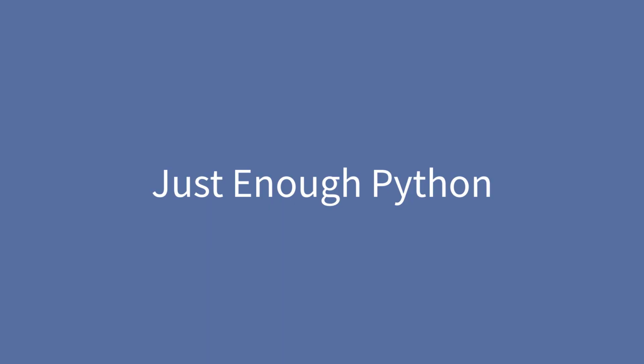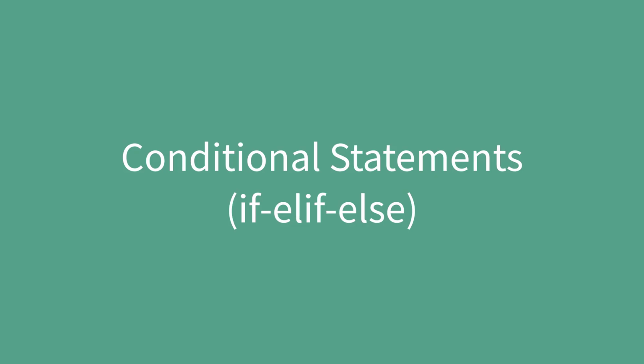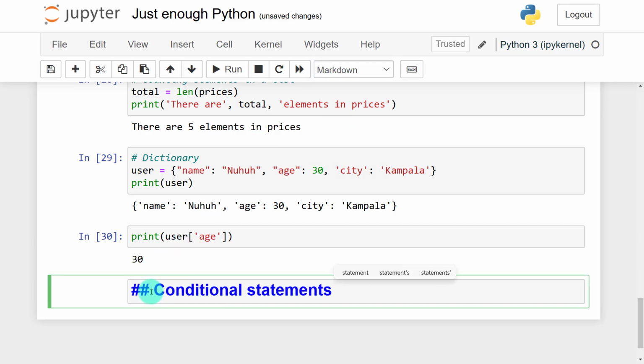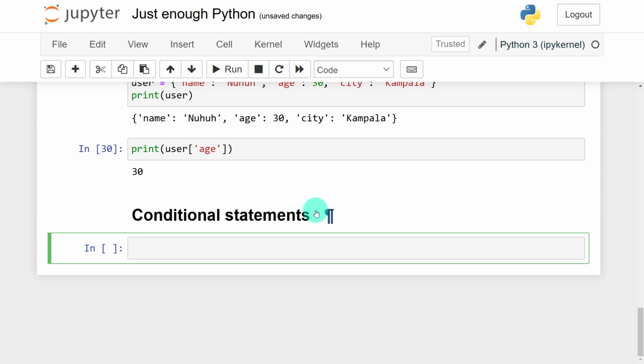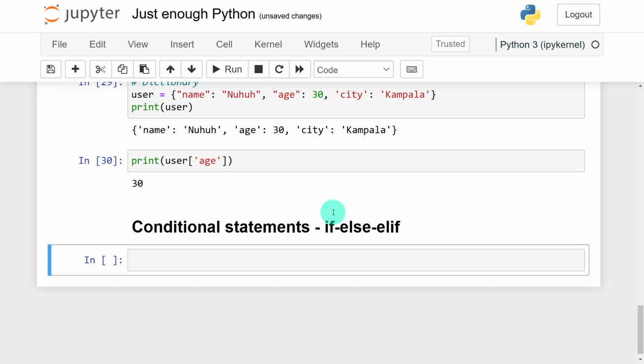So guys, I just want to put a disclaimer. We just learned Python that is just enough to get us started into working with data. All right. Next, we are going to look at what we call conditional logic. So if, elif, else. I'm going to convert this into a markdown. I can call them conditional statements or conditional logic. So here we look at if, elif, else.